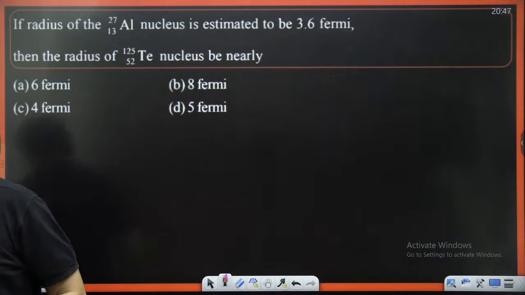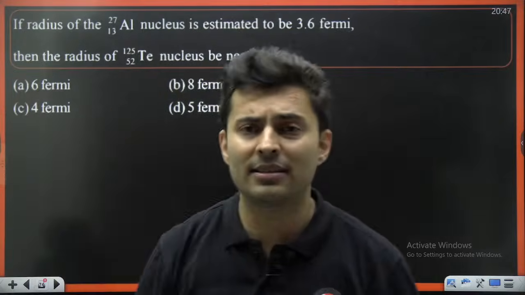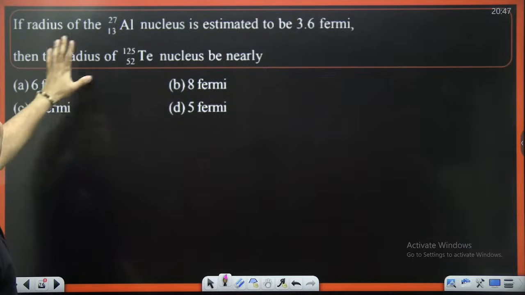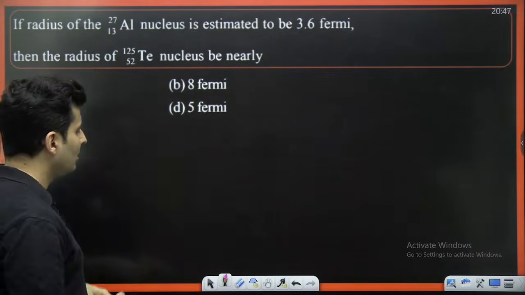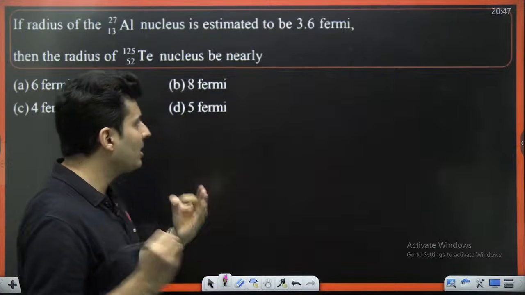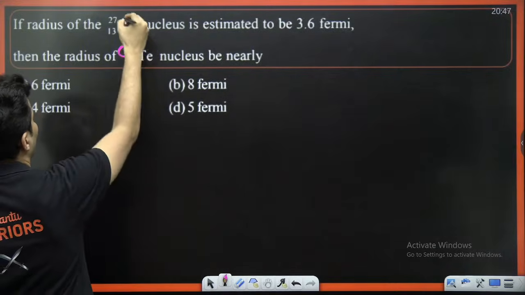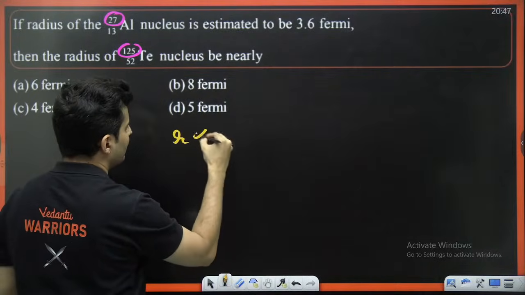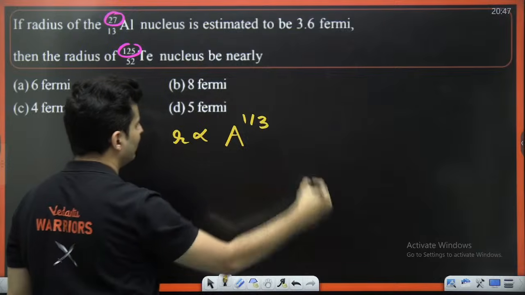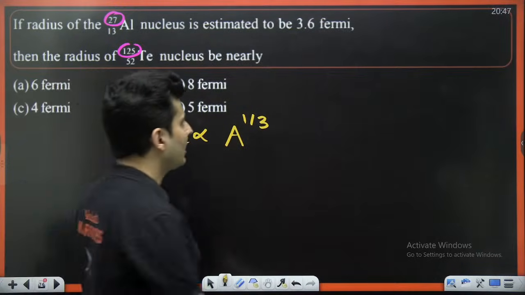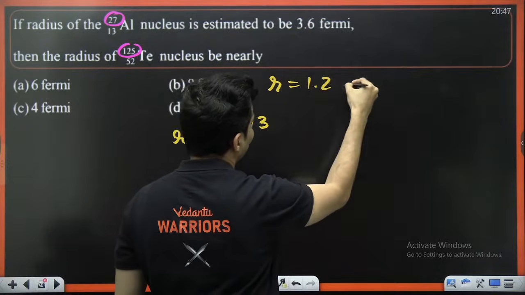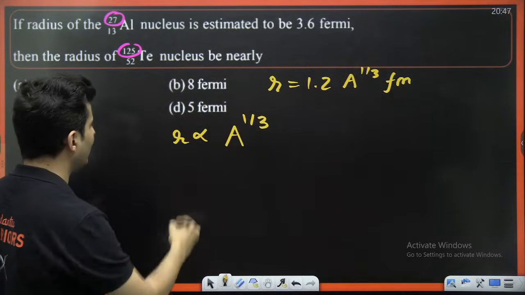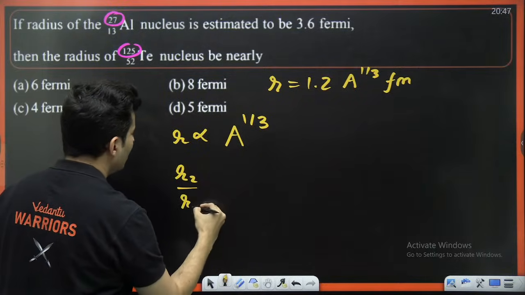Coming up on your screen, we just have a few more minutes. I need to end this class very quickly, within 5 minutes. Radius is 3.6. Then the radius of this one is how much? Radius depends on atomic mass number, so concentrate your attention on atomic mass number only. And we know radius is directly proportional to A raised to 1 by 3. I gave you the formula: R is 1.2 A raised to 1 by 3 femtometer. So that is what is going to tell me the radius of the second nucleus.